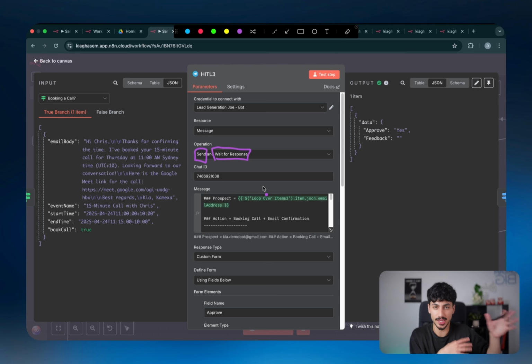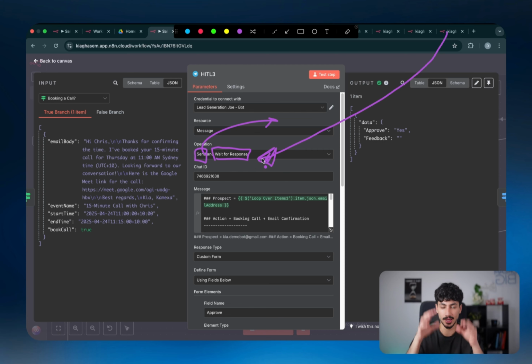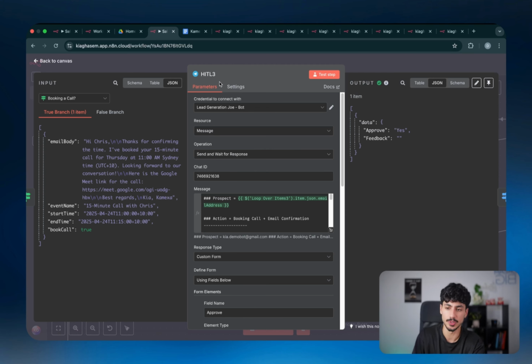So instead of just sending out that message on Telegram, it's sending it out and it's waiting for a response to come back in from the actual feedback URL that it sends through with that message, if that kind of makes sense. So then also over here, because we're using Telegram, you guys have to connect yourself to Telegram. Now doing this is also pretty simple in practice. I'm going to walk you through exactly what you're meant to do.